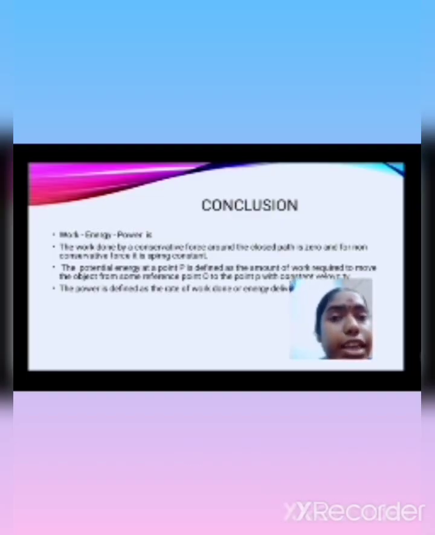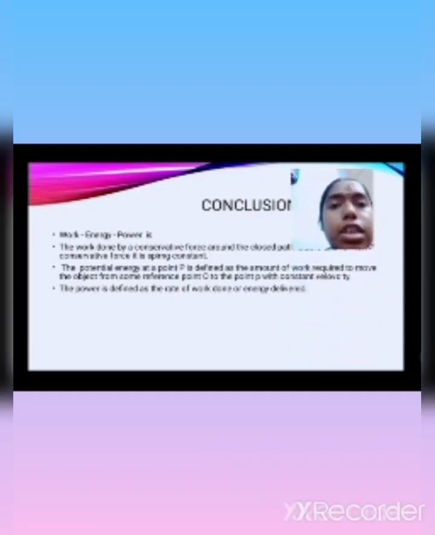Potential energy at a point P is defined as the amount of work required to move the object from a reference point O to the point P with a constant velocity. The power is defined as the rate of work done or energy delivered. So that is called power.